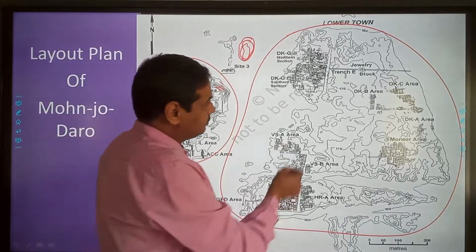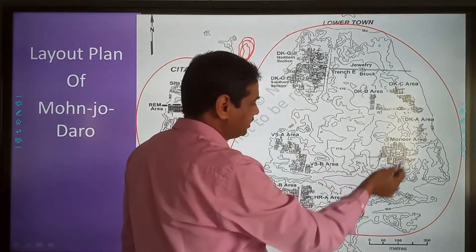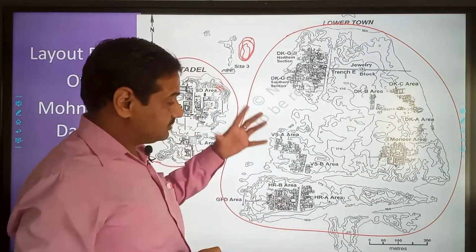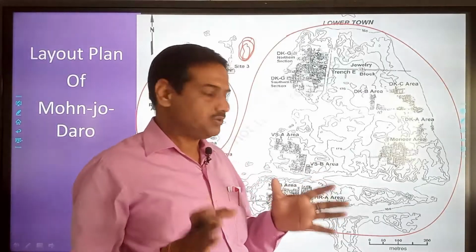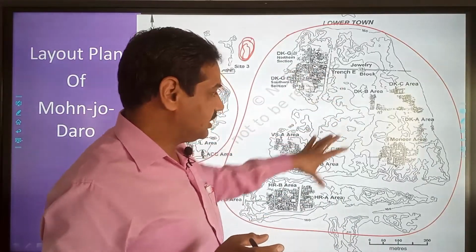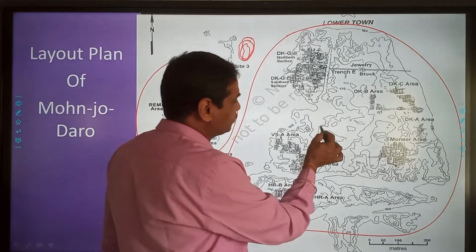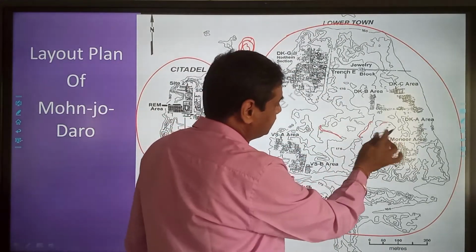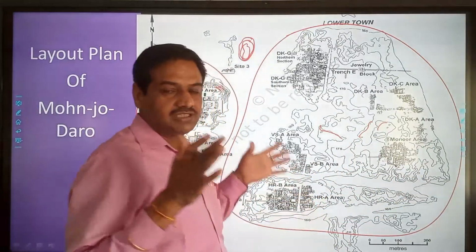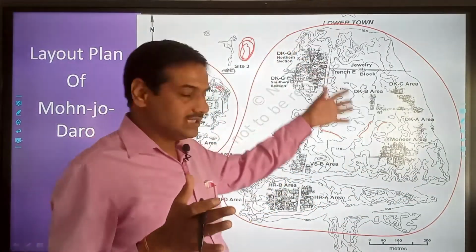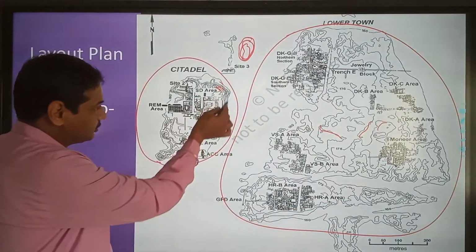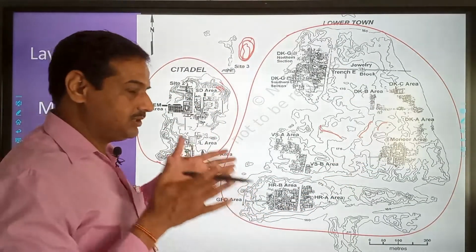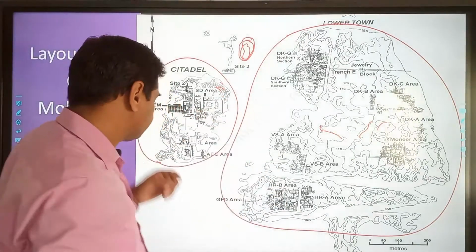And this is the lower town, which was much bigger in size, but there are no traces of platforms. Though some houses had platforms on which they were situated, most of the houses were without a platform. You can see that the contour lines are also shown here, but they are away from each other, which tells us that this has a gentle slope. So this was a plain area, but here the contours are very close to each other. It tells us that the platform was quite high.